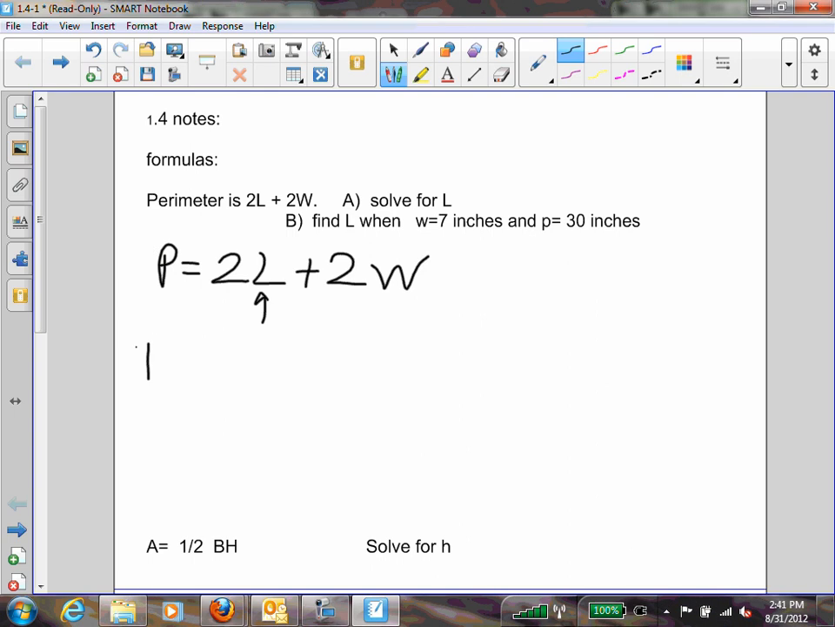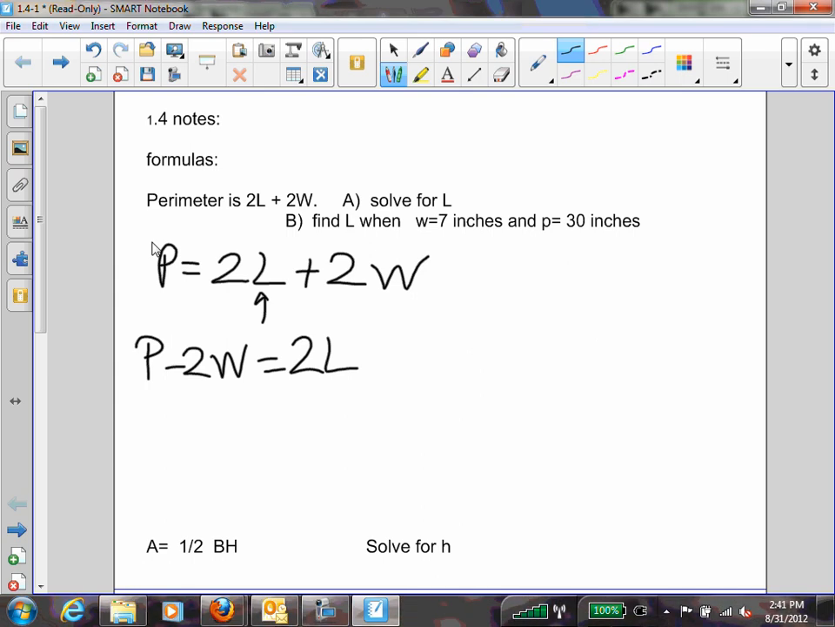So that means P minus 2W is equal to 2L. How do I solve for L? Divide by 2. Right. So P minus 2W over 2 equals L.